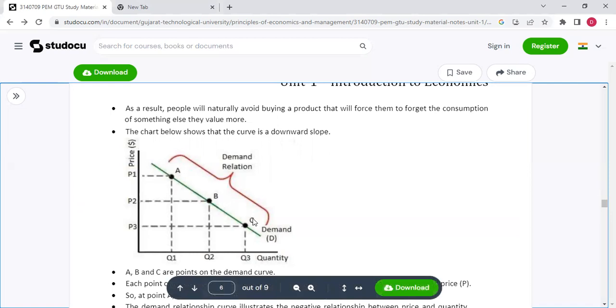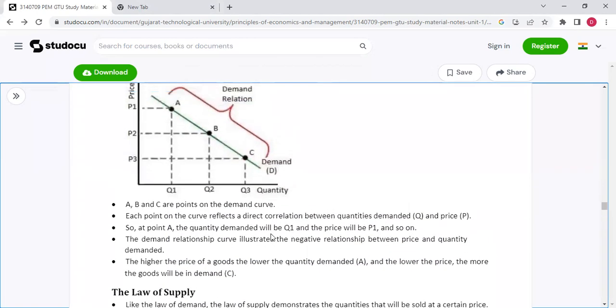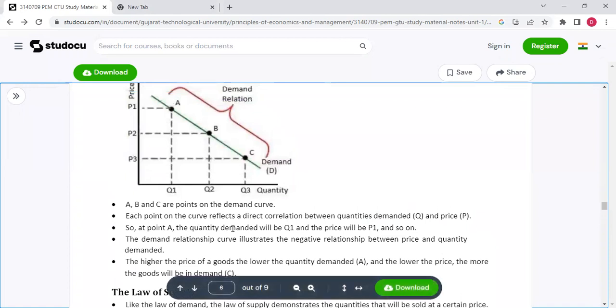ओके, ये चार्ट है, आप देखो यहाँ पर। ये प्राइस जैसे जैसे बढ़ी वैसे वैसे डिमांड का फॉल हुआ, डिमांड कम हो गई। ये हमारा प्राइस डिमांड रिलेशन है। A, B, C are points on the demand curve. Each point on the curve reflects a direct correlation between quantity demanded and price P. So at point A, the quantity demanded will be Q1 and the price will be P1.